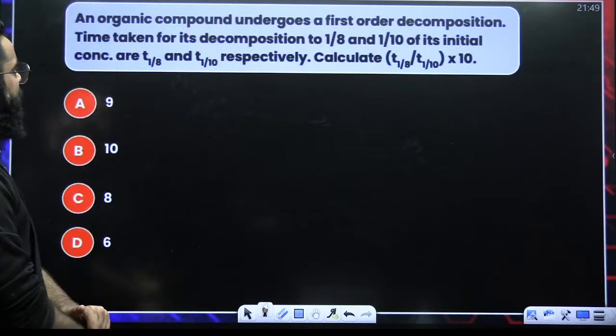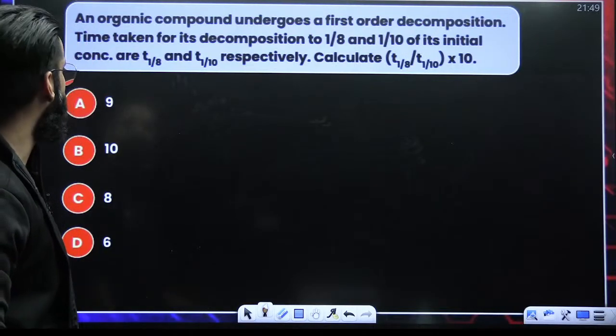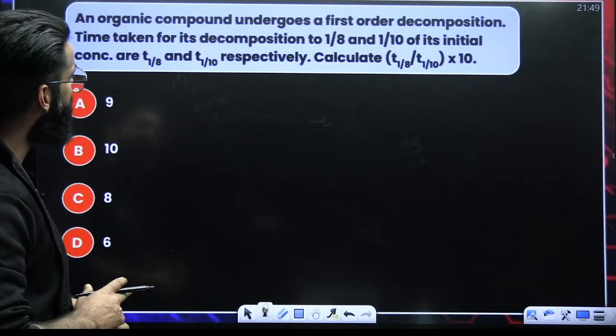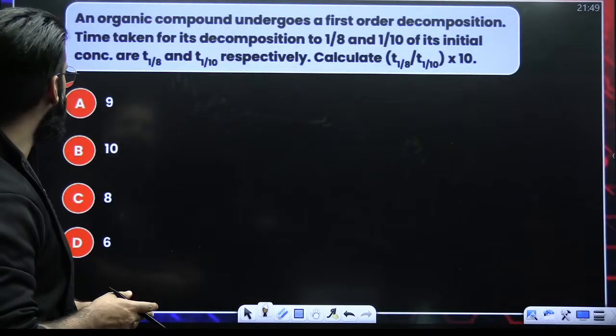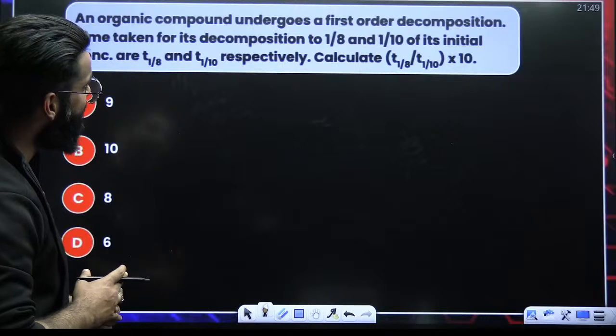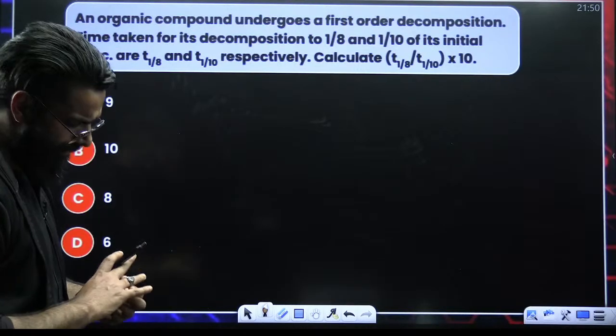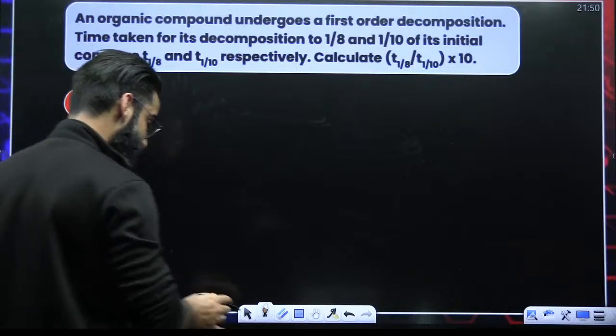Okay. An organic compound undergoes a first order decomposition. Time taken for its decomposition to 1/8 and 1/10 of its initial concentrations are T1 by 8 and T1 by 10 respectively. Calculate T1 by 8 divided by T1 by 10 multiplied by 10. Okay. Again, a simple question. This is not that difficult.